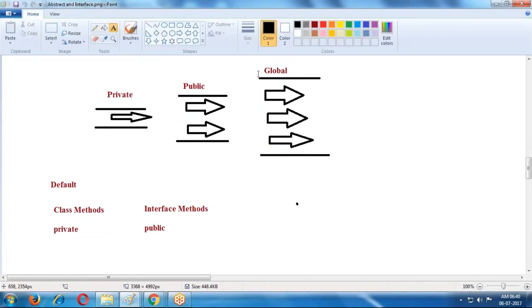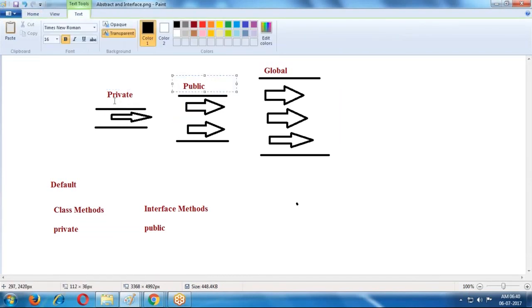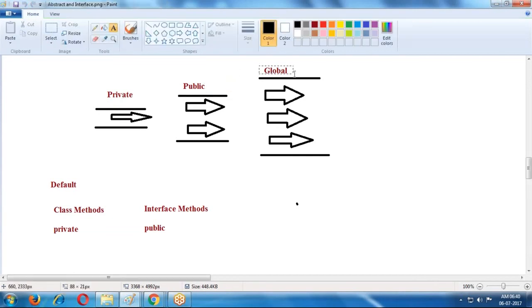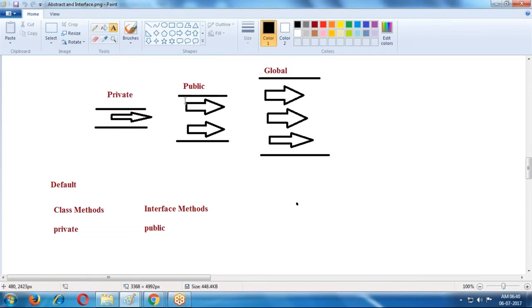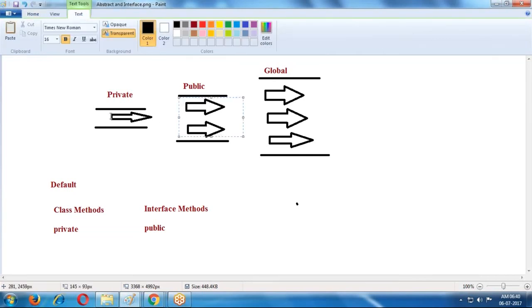Here private is a low level access specifier. Public is partial, that means compared with private it is a high level, and global is completely high level. So compared with public, global is a high level. Can these two vehicles exist directly on this one-vehicle road?